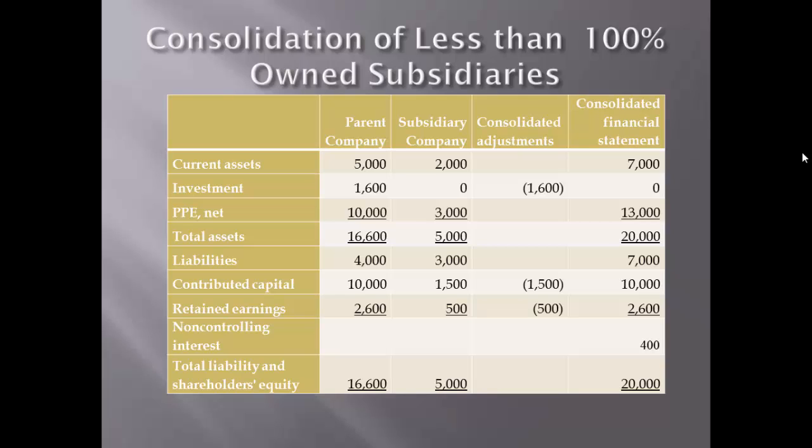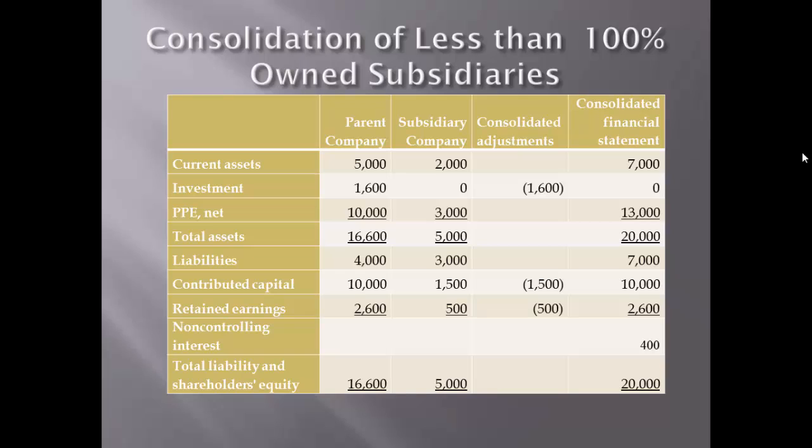Note that the investment account on the balance sheet of the parent company is 1,600, reflecting 80% ownership of the subsidiary. That implies there is a minority ownership or non-controlling interest of 400 in the subsidiary.